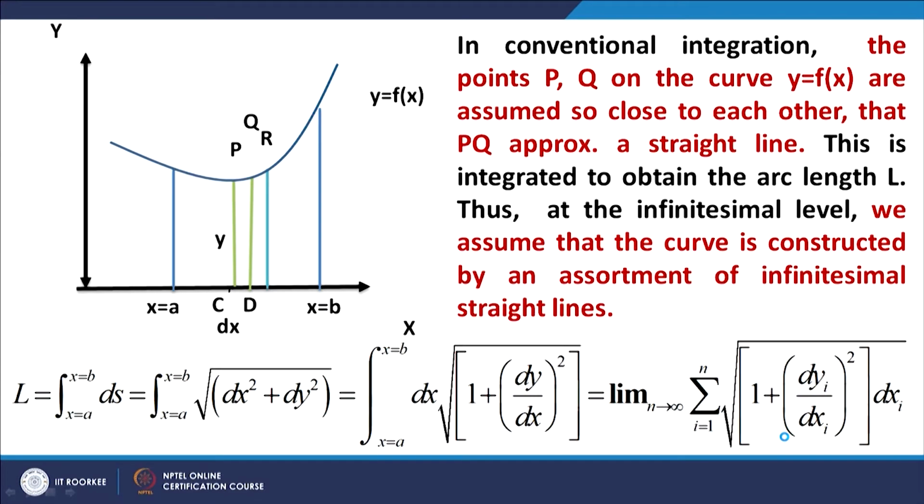This is another example where, there we worked out the area, here we are trying to work out the length of the curve. And again we have this formula, the integral from x = a to x = b of ds, and ds is now assuming that during this strip the Pythagoras theorem holds, and therefore, ds squared is equal to dx squared plus dy squared, that is in two dimensional Euclidean space, so ds is the square root of that. So, that is simplified, and we again get the length of the curve. So, this is what conventional integration is.